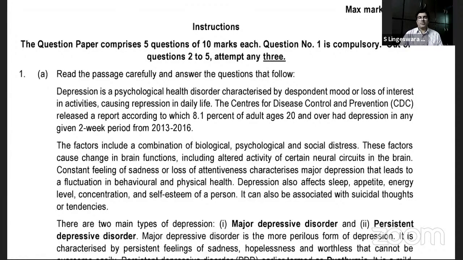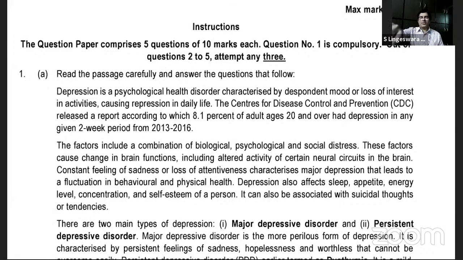That's what is being specified here. Constant feeling of sadness or loss of attentiveness characterizes major depression that leads to a fluctuation in behavioral as well as physical health. Depression also affects sleep, appetite, energy level, concentration, and self-esteem of a person. It can also be associated with suicidal thoughts as well as tendencies.